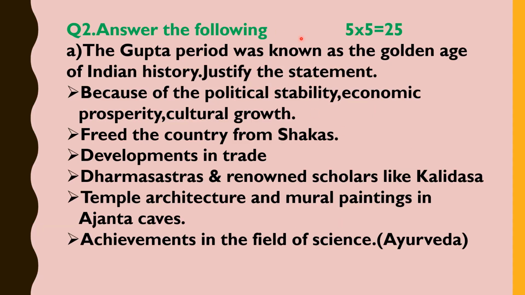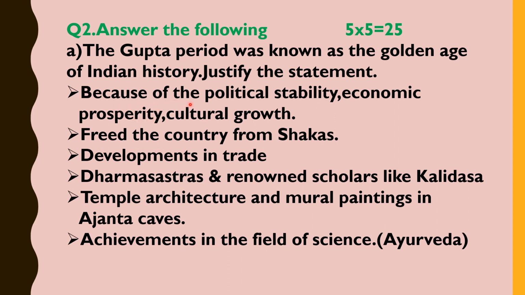Next, answer the following. This is for 5 marks, so you have to be careful. At least 5 points must be there. See the example. The Gupta period was known as the golden age of Indian history. Justify the statement. Now point by point you have to write. At least 5 points should be there. And each point should be relevant. It is not like that you can write any points. No, you have to write the relevant points.